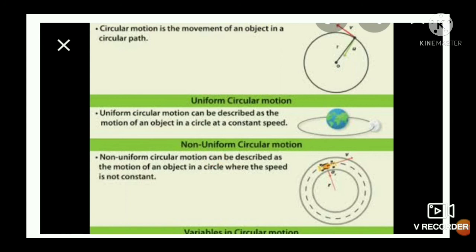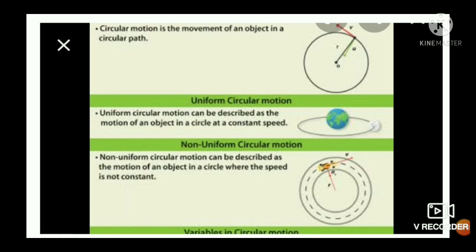Then next, uniform circular motion. Uniform motion, uniform means constant. Uniform motion means motion with constant velocity or constant speed. The motion which covers equal distance in equal time, that is, motion with constant speed, is uniform motion.